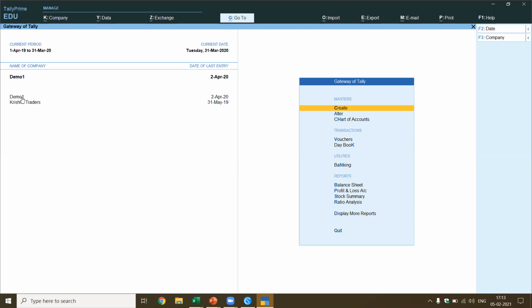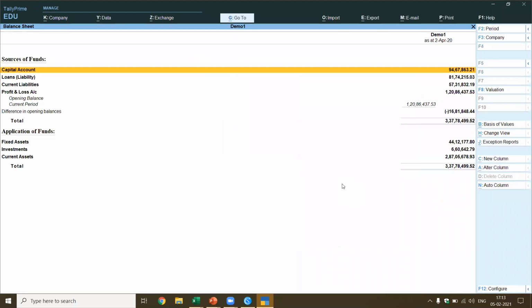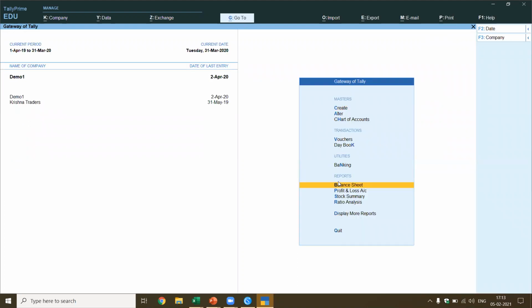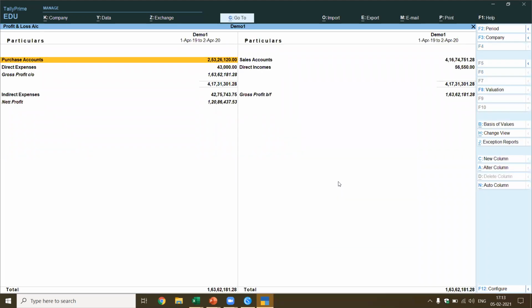Now, if you see this company, I've called it demo 1. If you look at the balance sheet, this is the data I have got. This is the data which has been completely created by using E2TallySoft. Now, if I come to the profit and loss account, this gives me the profit and loss account. All these transactions have been imported.